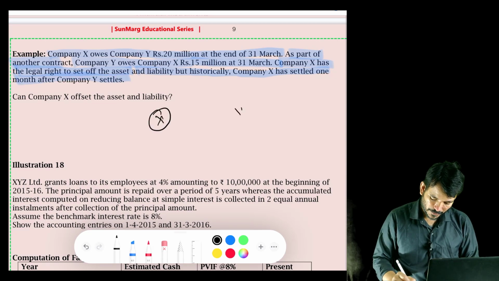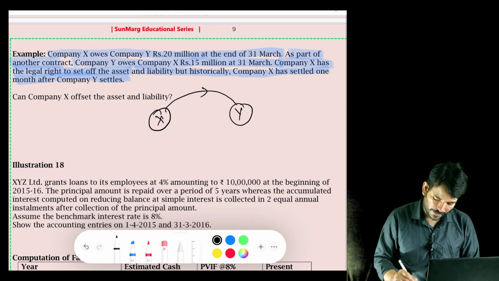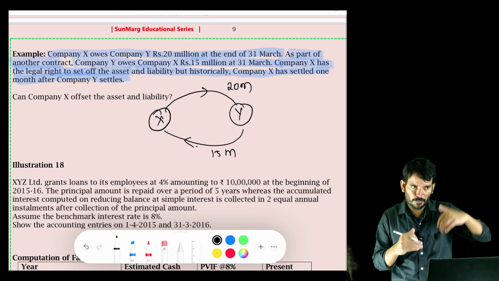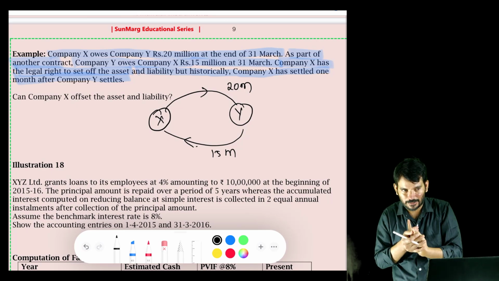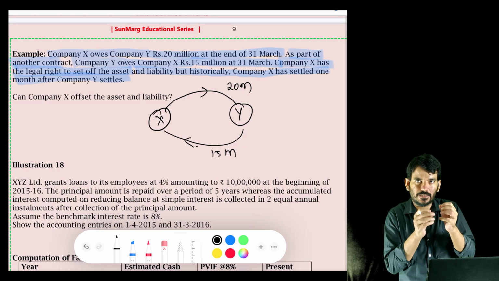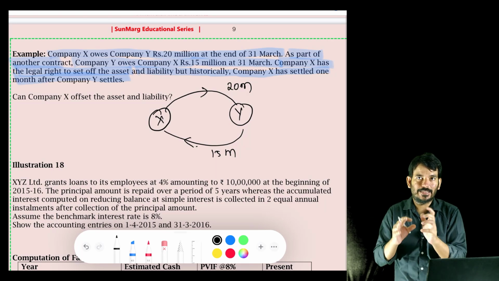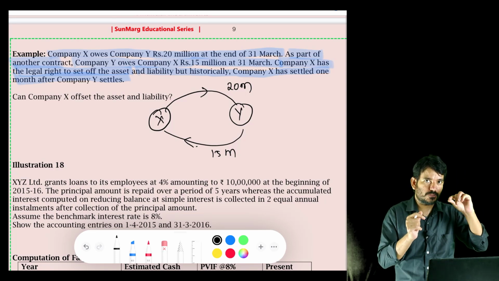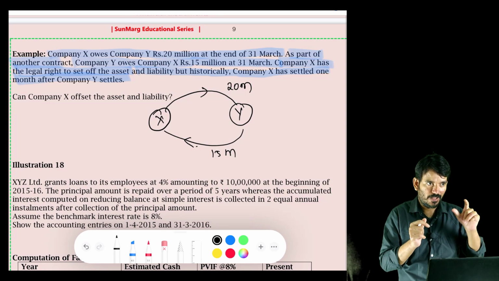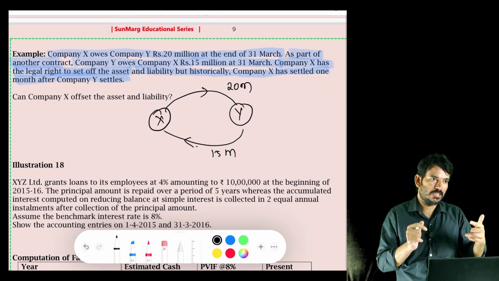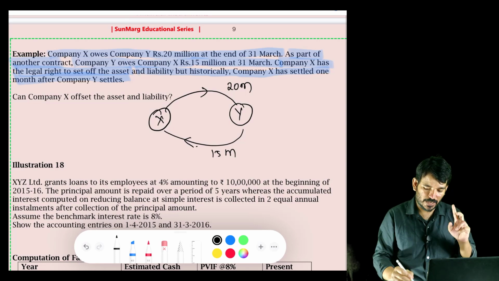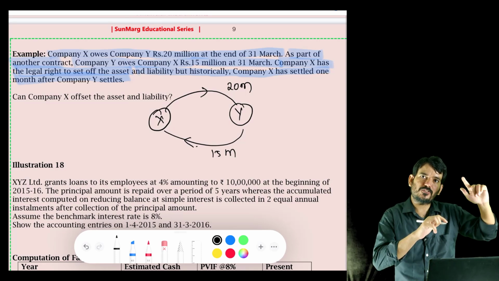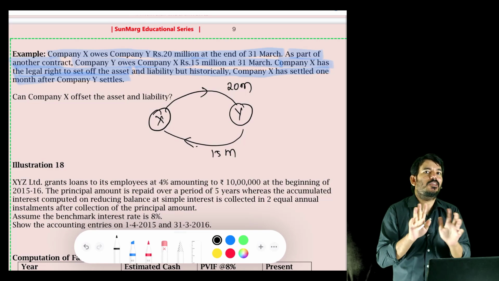There is entity X, there is entity Y. X owes Y 20 million, Y owes X 15 million. So if I'm X, I have to pay you 20 million, you have to pay me 15 million. Can I offset this? Can I directly show it as a 5 million liability? The answer is no. You can offset only when you have a legal right to offset and you have a past history of doing that. Here the past history is that we pay them 1 month after Y pays us, so we cannot offset this.